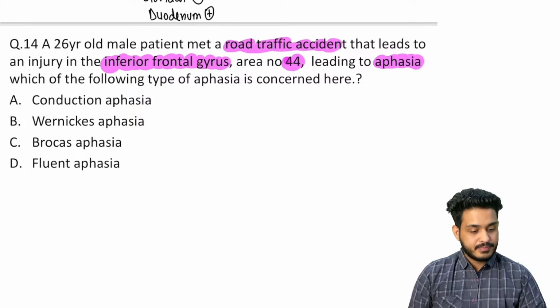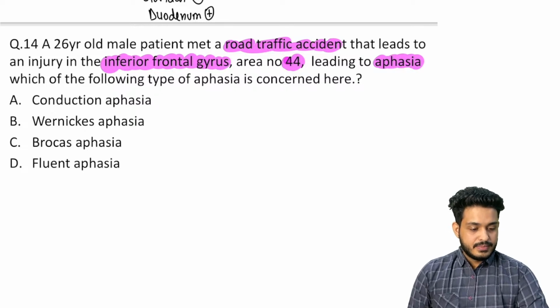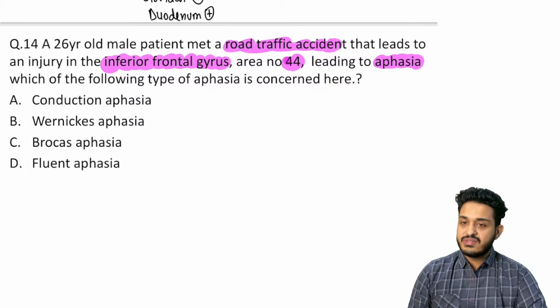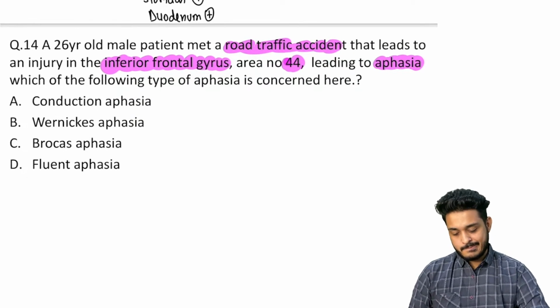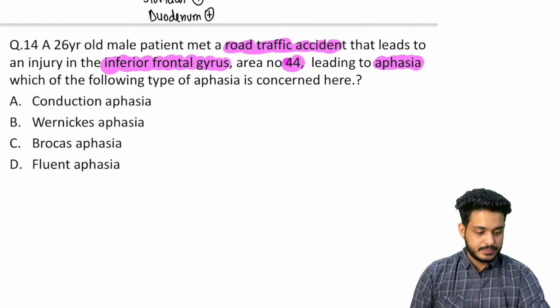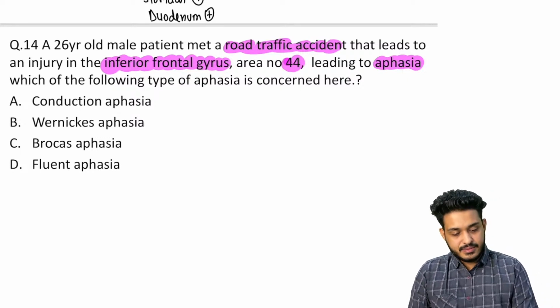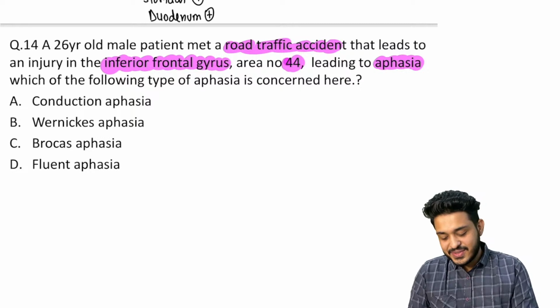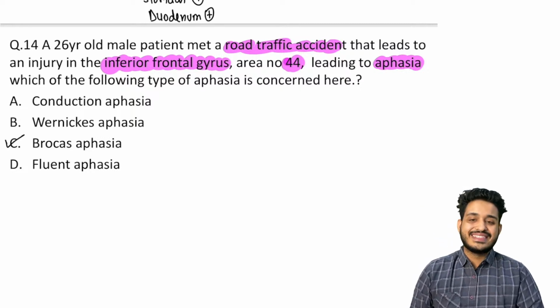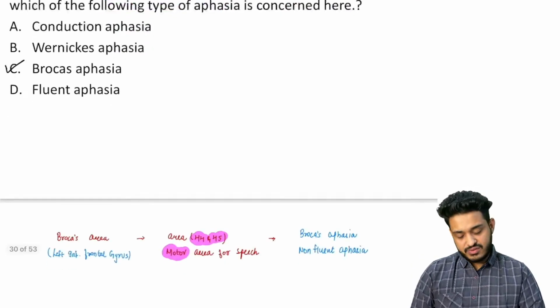Yes, this is going to be 44. 44, 45, this is going to be what? This is going to be Broca's. Okay, this is going to be Broca's aphasia. This is your Broca's aphasia.